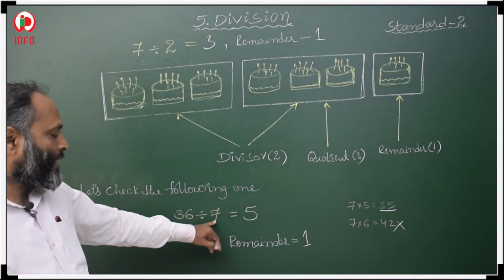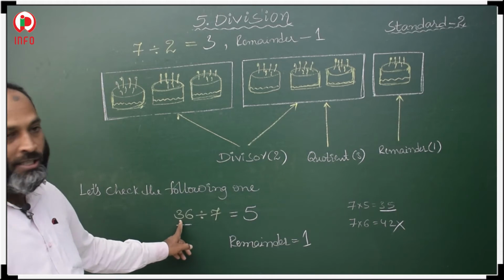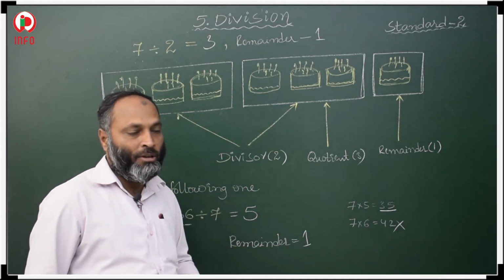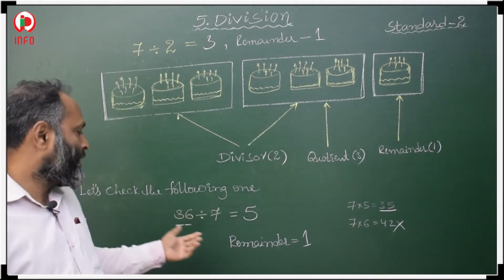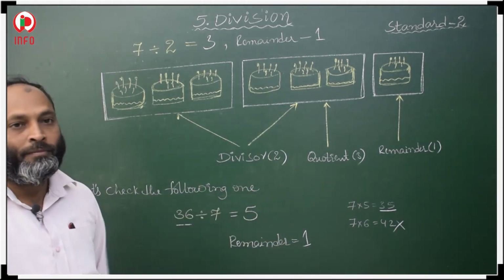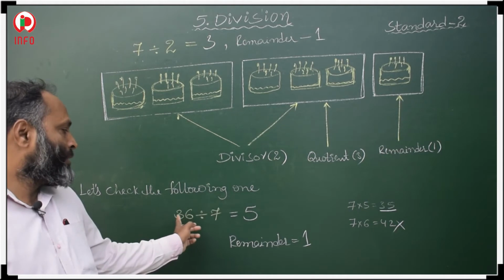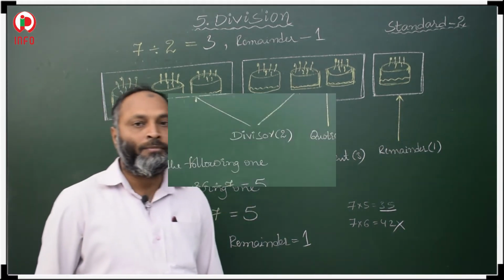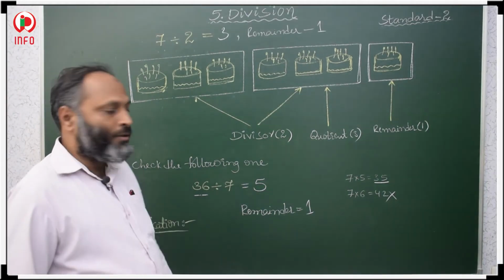So we have to check in the 7 table when you will get this 36. So read the 7 multiplication table and check. The nearest value to 36 we have to take, and after that, what is the difference between that product and this? That is the remainder. Okay. So for this we have to do verification.